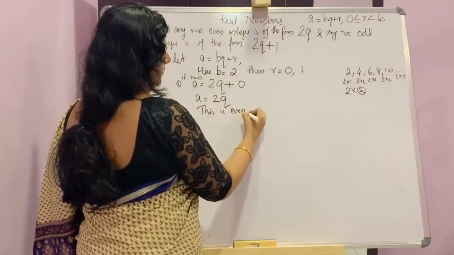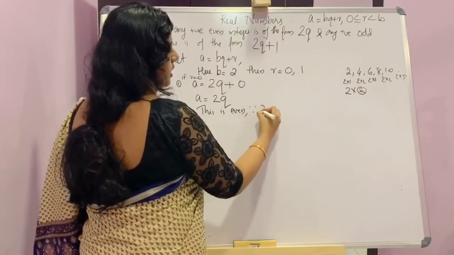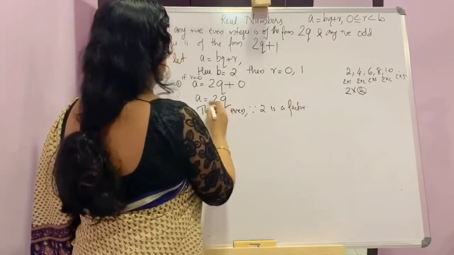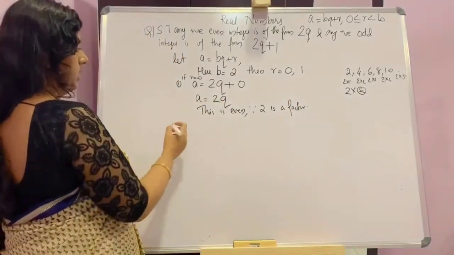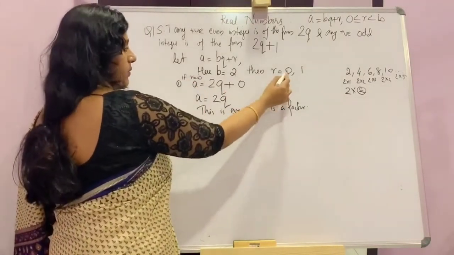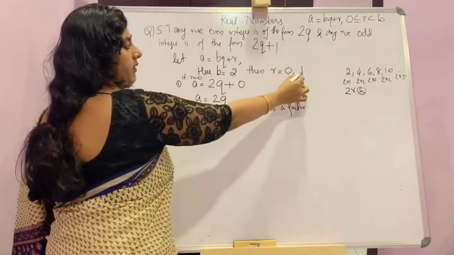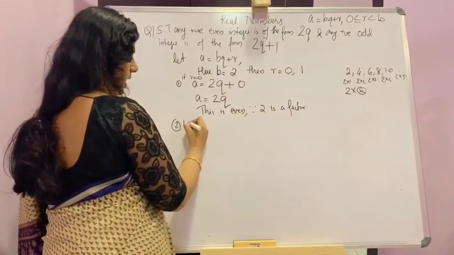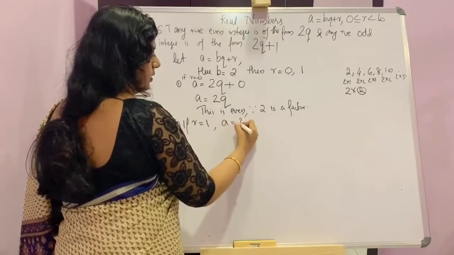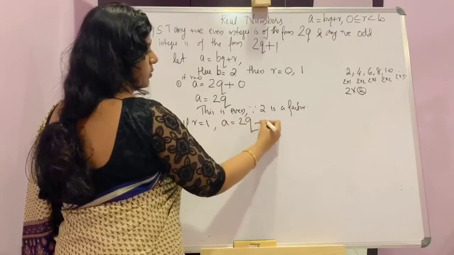This is even. The reason is 2 is a factor in 2q. Now the second condition: the first one was r equal to 0. Next, again, we will take r equal to 1. If r equal to 1, we get a is equal to 2q plus 1.